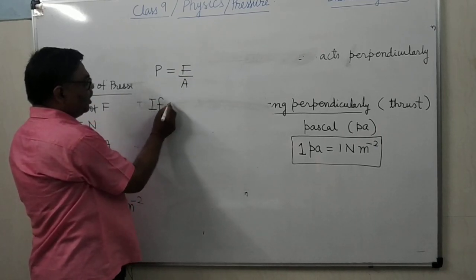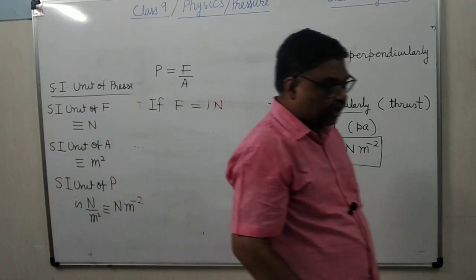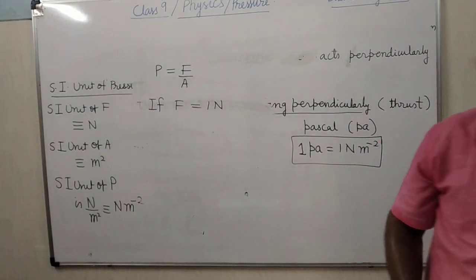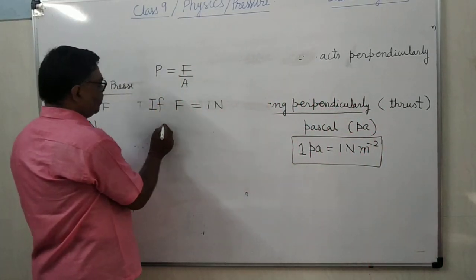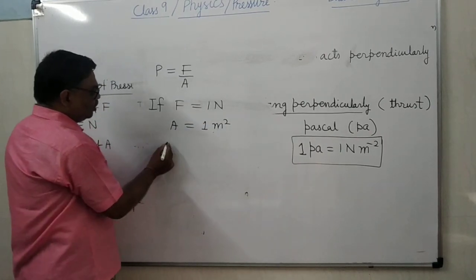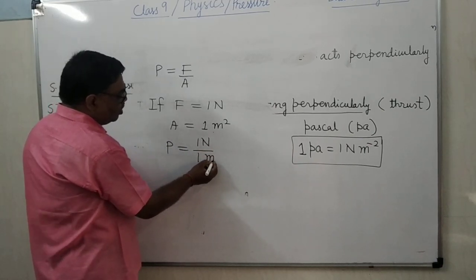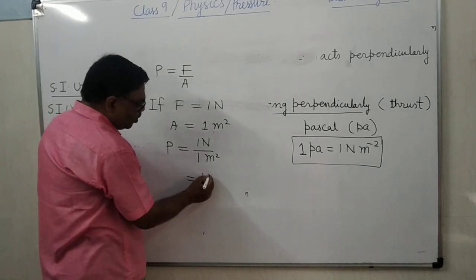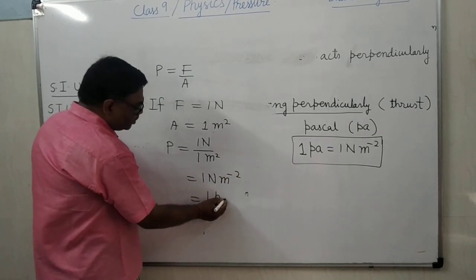If we take F equals 1 Newton, and area equals 1 meter square, then what will be the pressure? 1 Newton upon 1 meter square, that equals 1 Newton per meter square, that equals 1 Pascal.